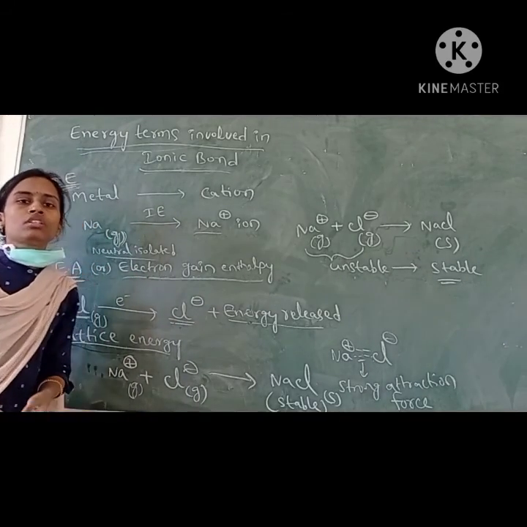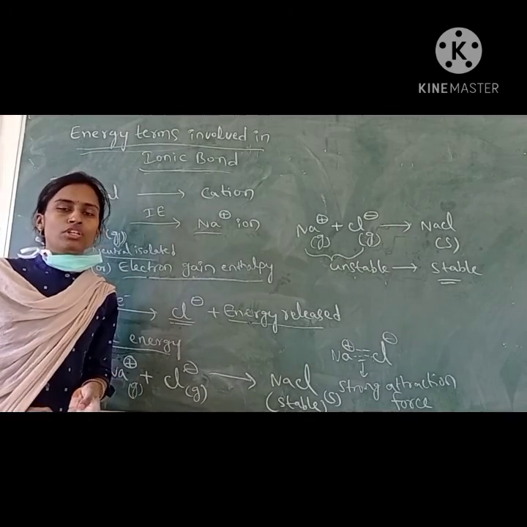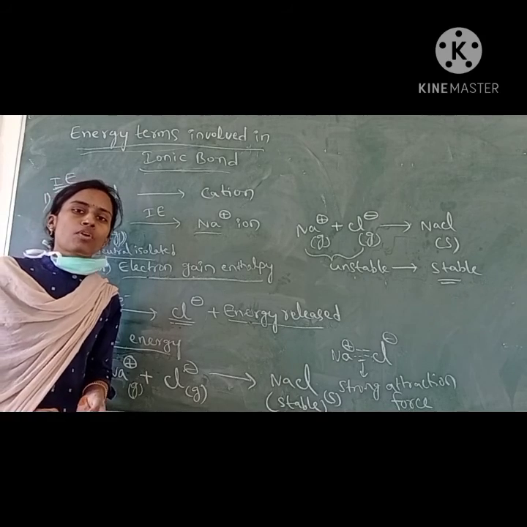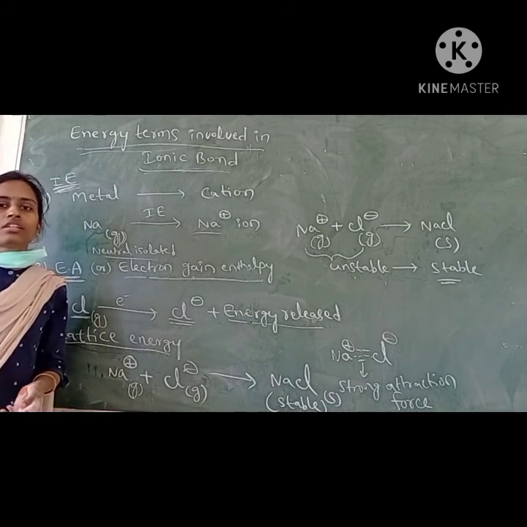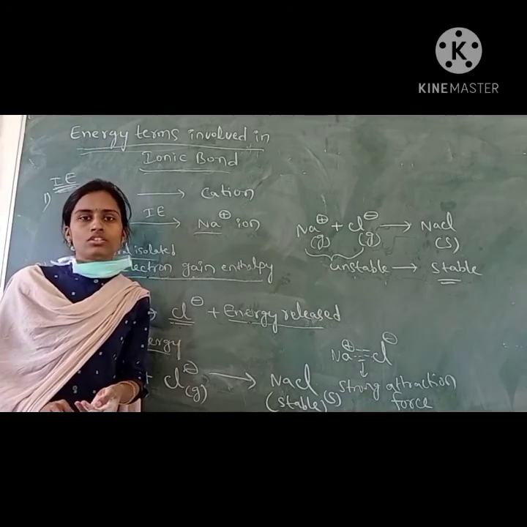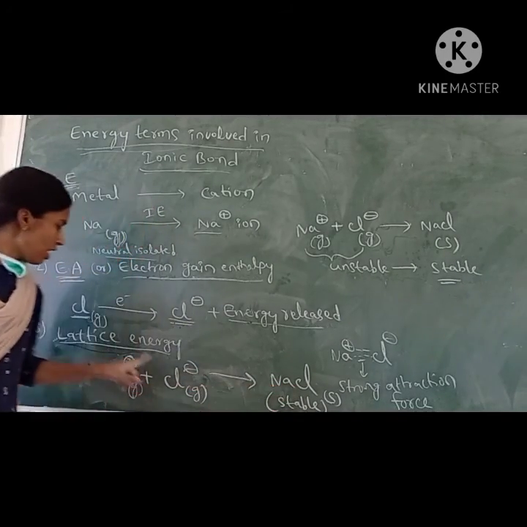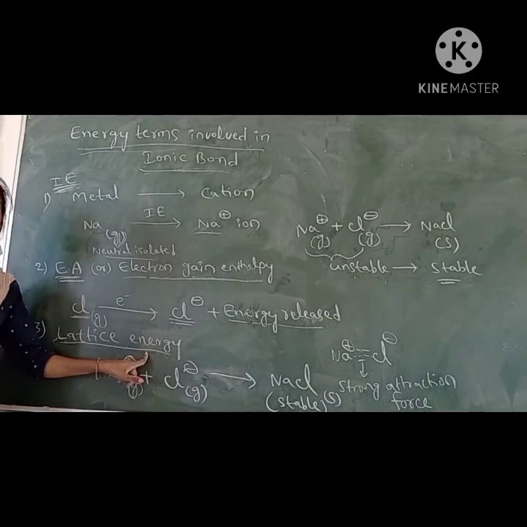Any process in which the substance is going to become stable, in that process energy is released. Stability is inversely proportional to energy. So here also energy is released, and this released energy is called lattice energy.